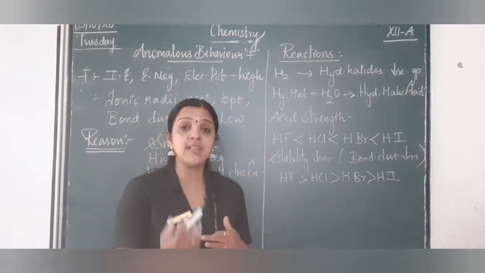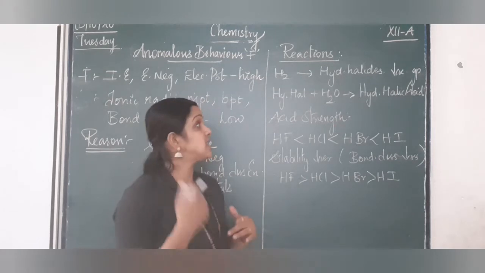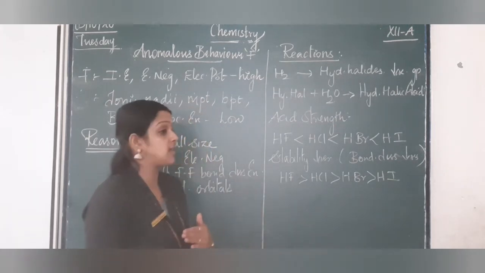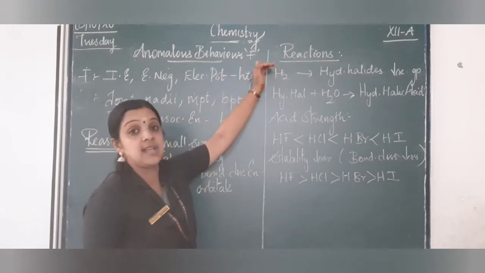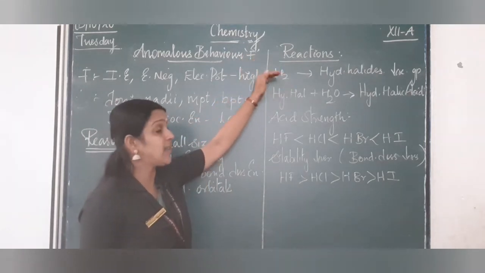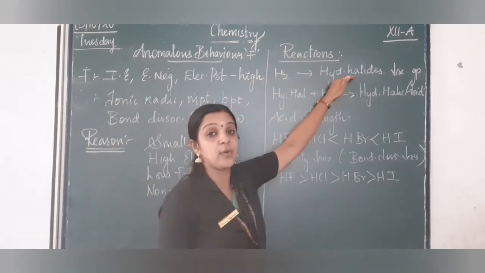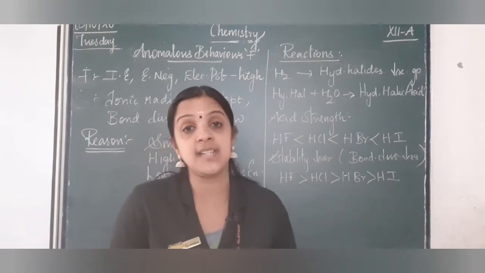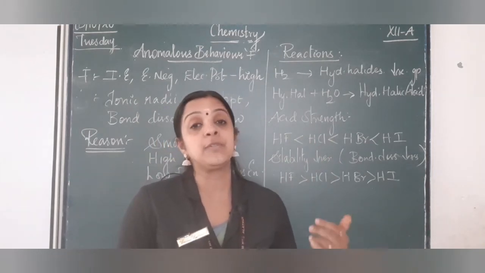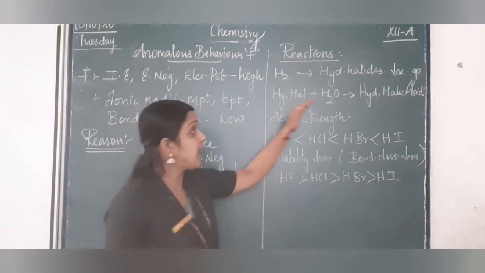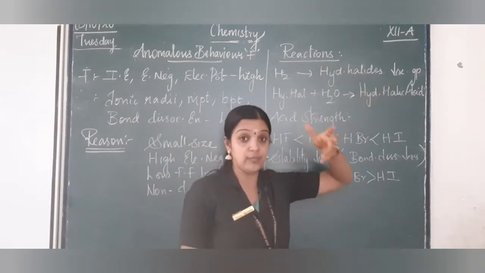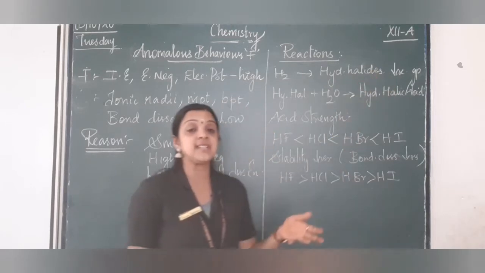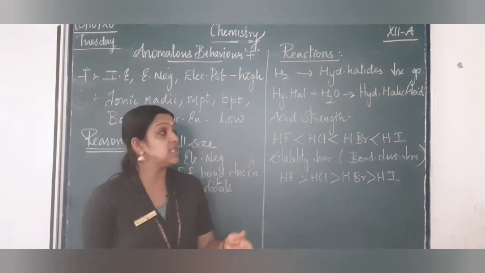If you see the general reactions of halogens towards hydrogen, oxygen and other metals, or also with other halogens, any halogen that you take, when it reacts with hydrogen, forms the corresponding hydrogen halide. Like hydrogen plus chlorine gives HCl, with fluorine gives HF, with bromine gives HBr. But the formation of the hydrides decreases when you go down the group. The tendency to react with hydrogen decreases down the group.